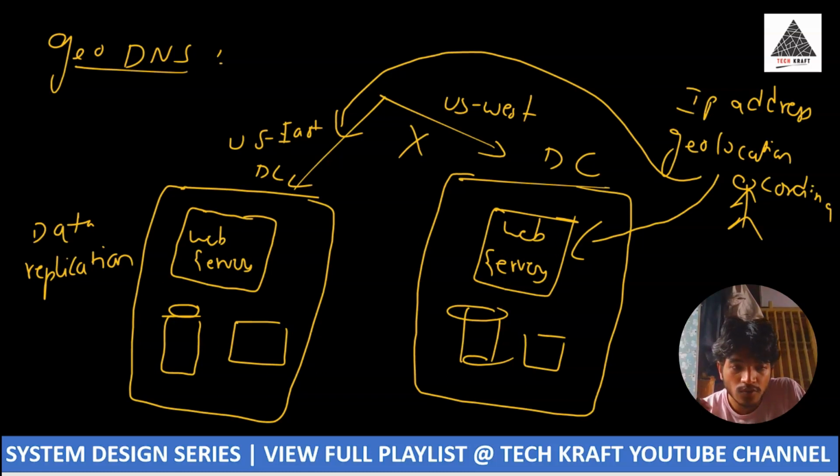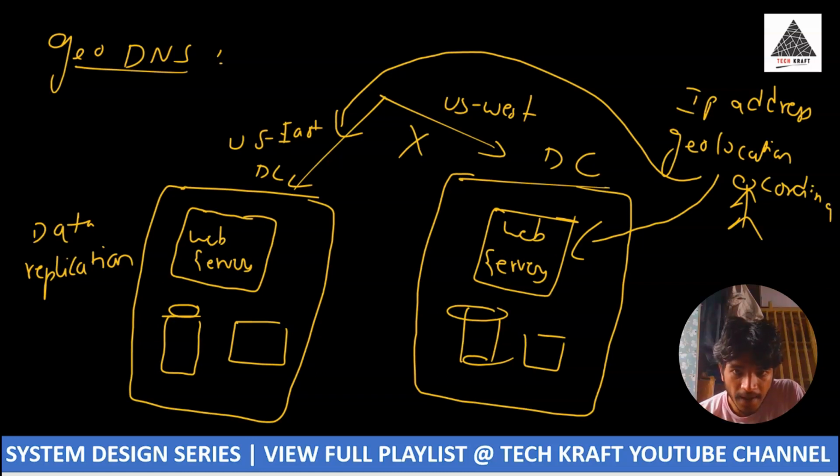So what are the tools used to direct the traffic? How does GeoDNS use my IP address and geolocation coordinates to direct the traffic to the correct US West data center?